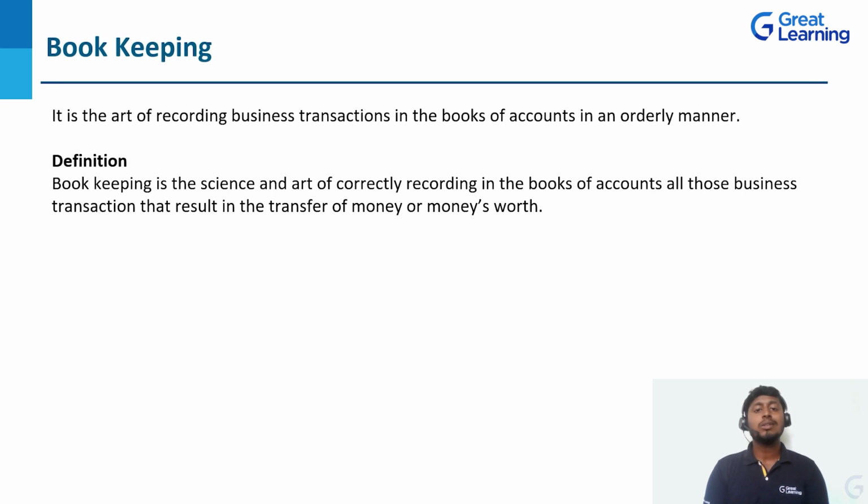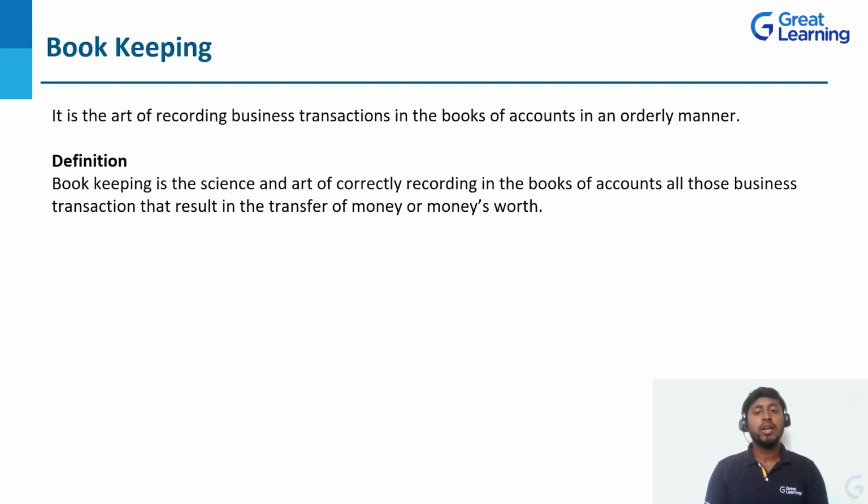So it is not just recording the transaction or recording the activity. It is an art. Simply we cannot record all the transactions. So in an order or in a systematic manner, we need to record all the transactions, and that will be useful for the further books of accounts.